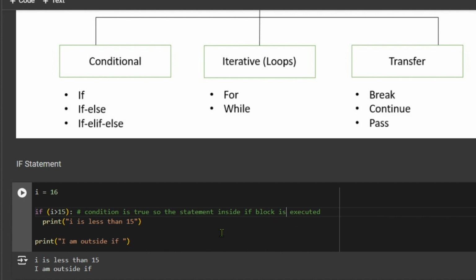As this condition became true, whatever is written inside got displayed, and this has nothing to do with the if block. Irrespective of whether the condition becomes true or not, this is outside the if. The indentation of this statement defines that it is inside the if, and the indentation of this statement defines that it is outside the if.